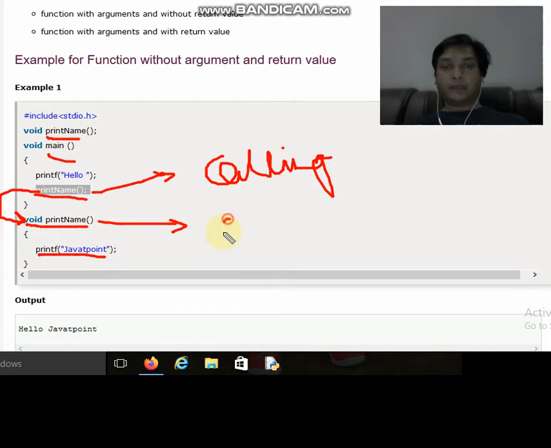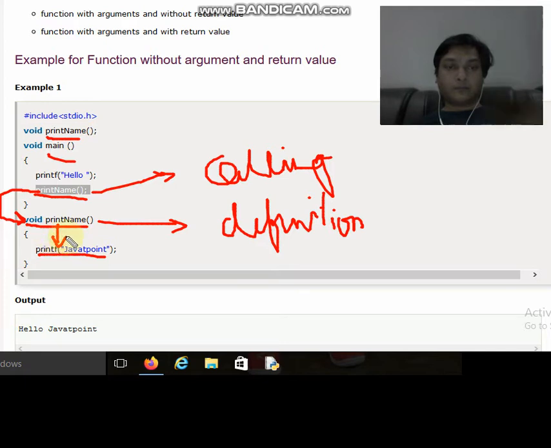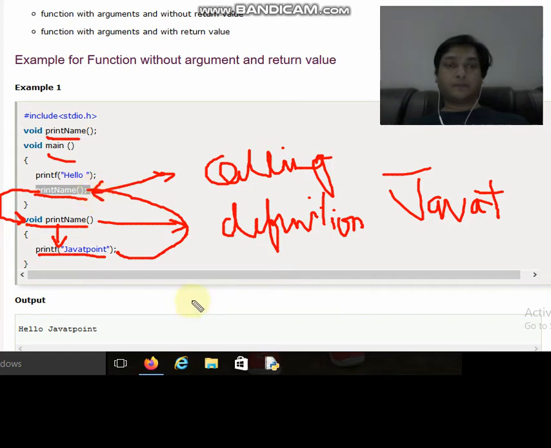This is called definition. So when the control reaches the definition of the function, what will happen? This function will take you to this printf statement. This printf statement is basically printing the Java T point. So Java T point will get printed over here, and then control reaches back to the calling function from where it was called. So this is how the working of the function is done.